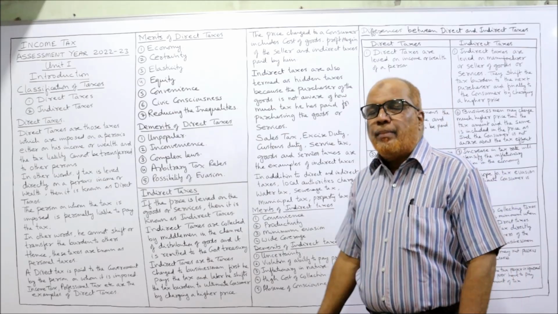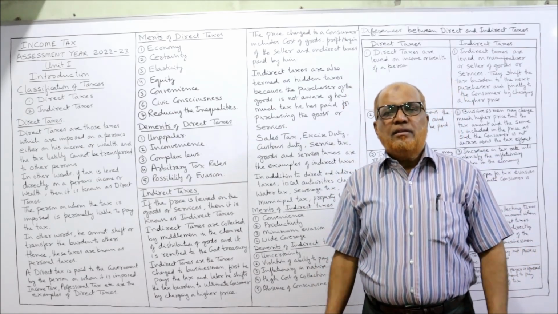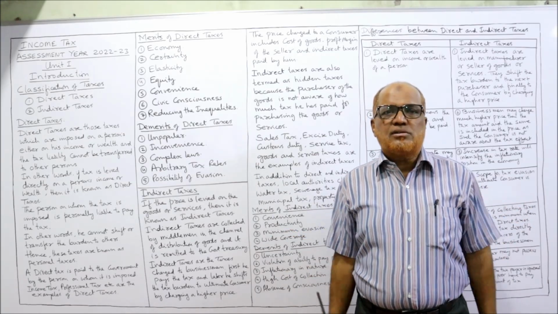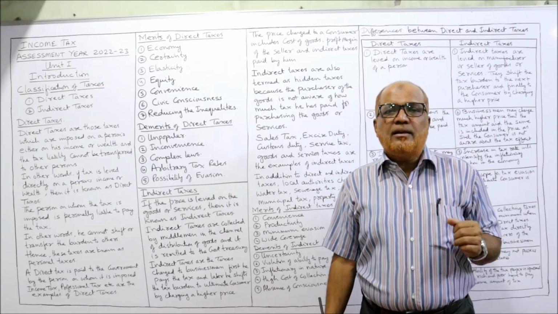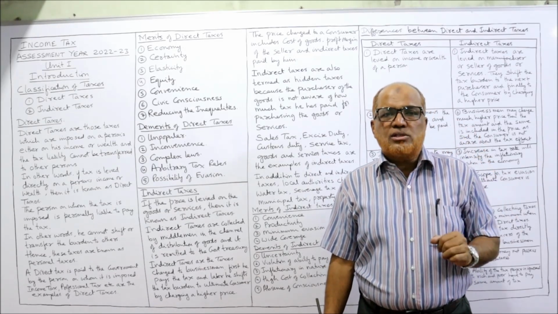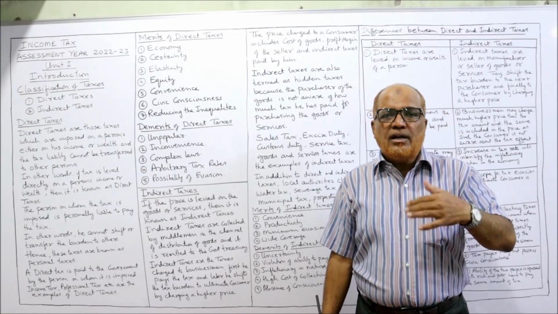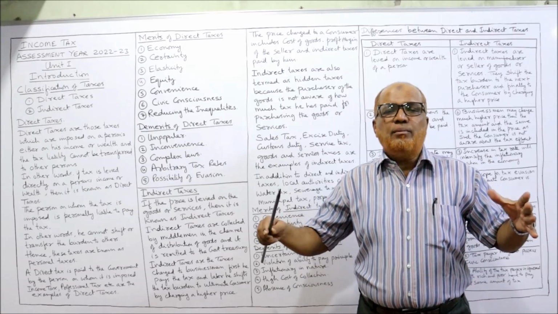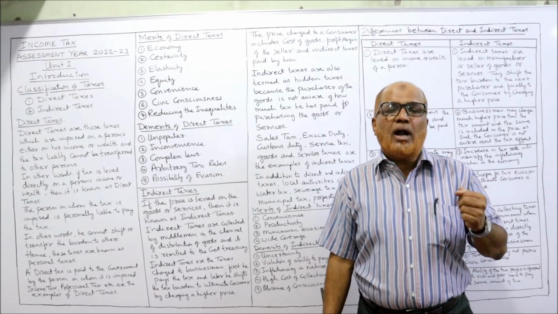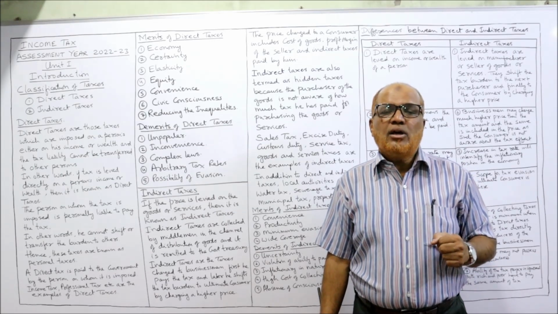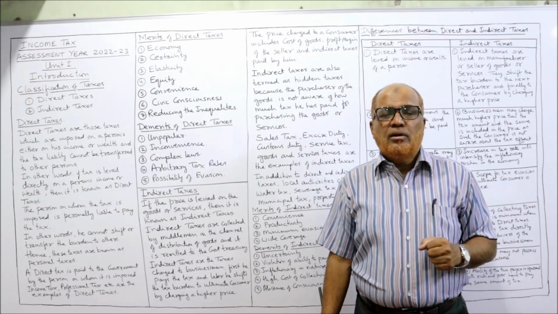Next, complex laws. One of the disadvantages of direct taxes is that there are elaborate provisions. A number of provisions are there regarding how to calculate the tax. What are the deductions? What are the exemptions? What are the different rates? What is the due date? So much complex law is there. Not every person can understand the law or implement the law. It is difficult to implement the law.